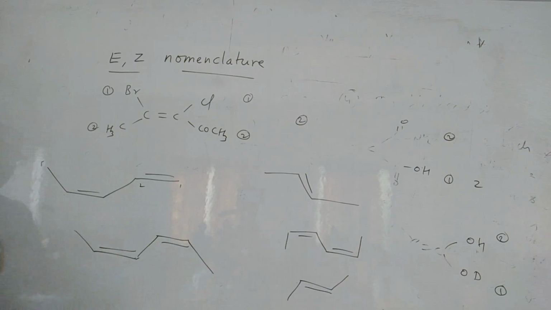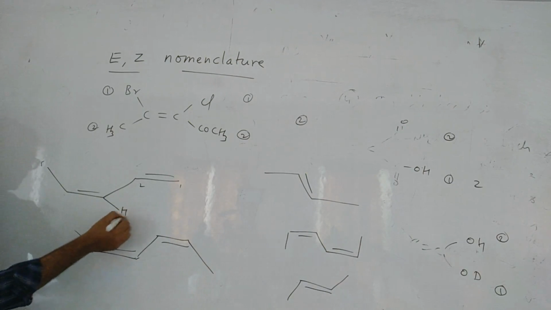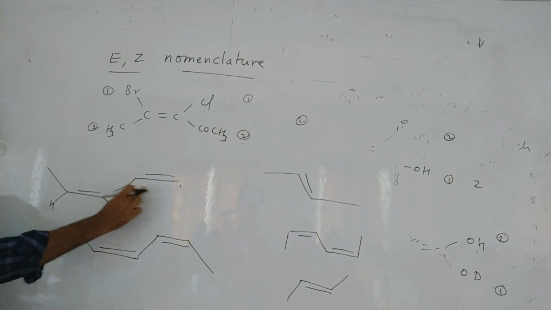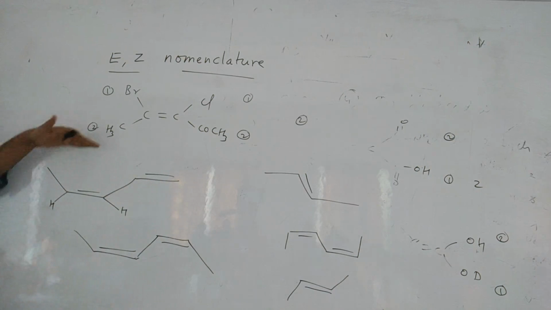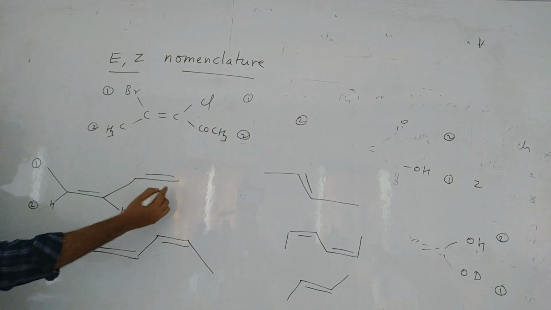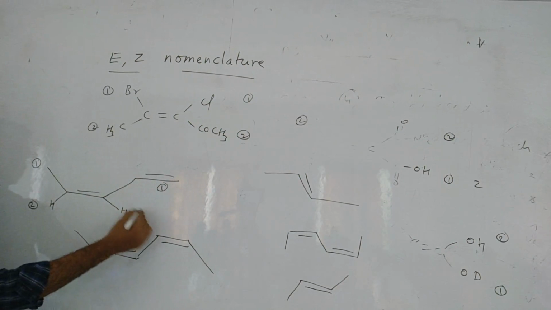okay, here nothing is there, means hydrogen. So first priority will be what? Up only, no? Here CH3 is there, here hydrogen is there, children. So 1, 2, correct? And here also this group is first priority, this group is second priority.